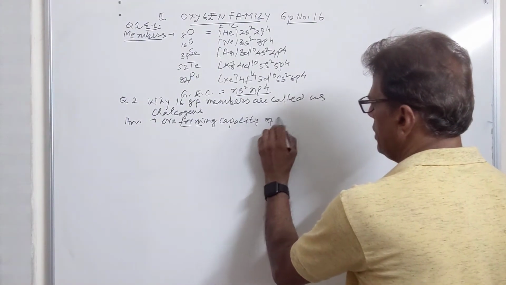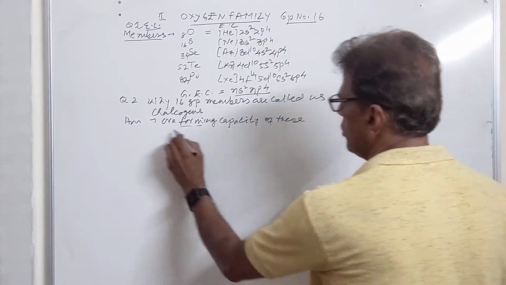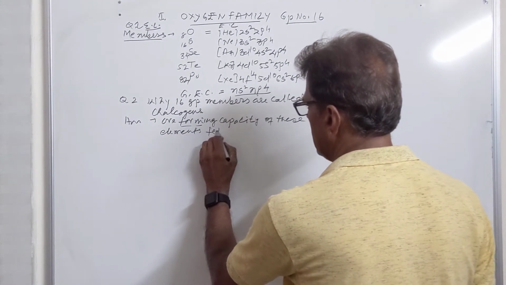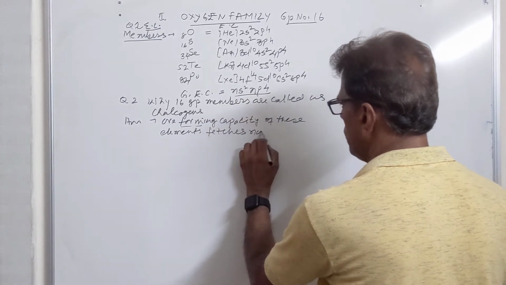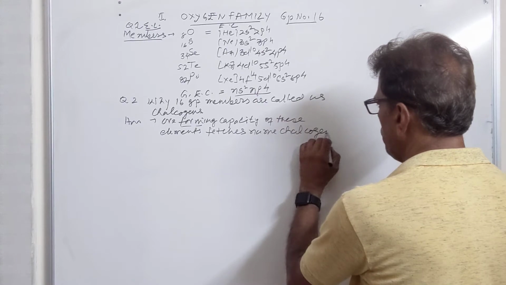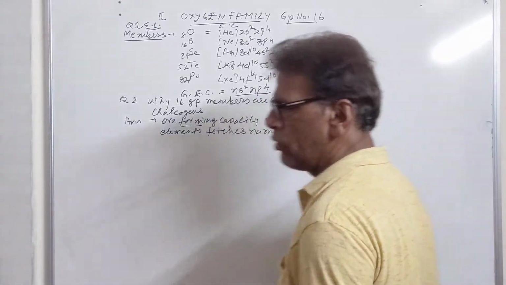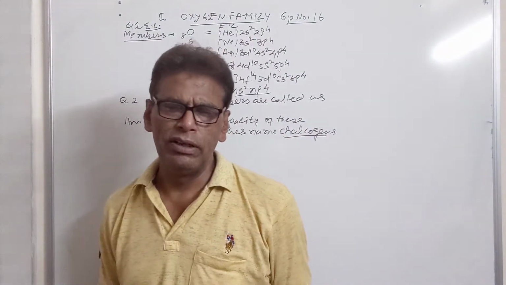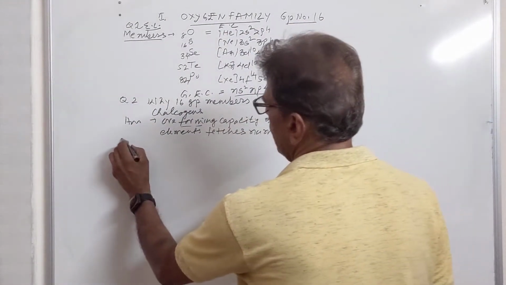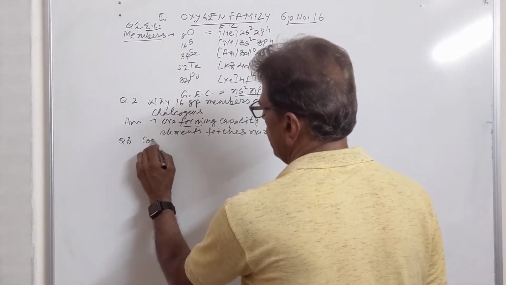of these elements fetches the name chalcogens. 15th group are known as pnicogens, suffocating odour of the compounds. They are chalcogens. Then we have question number 3, comment upon